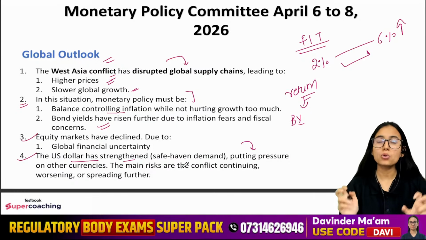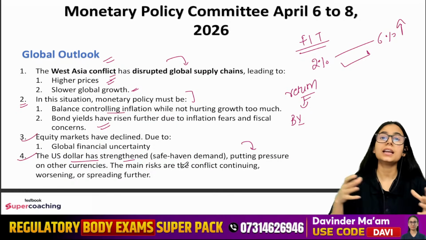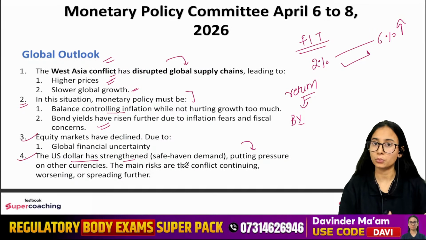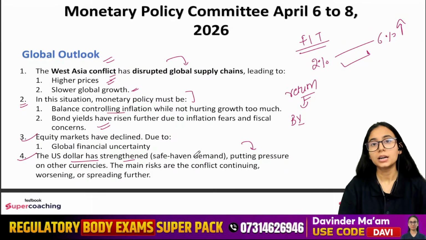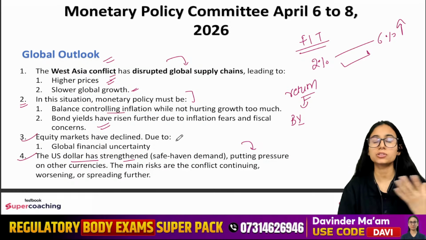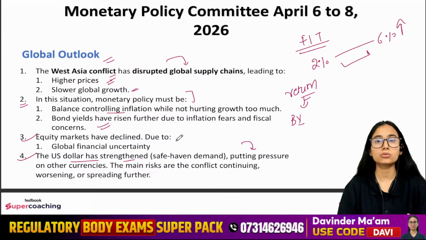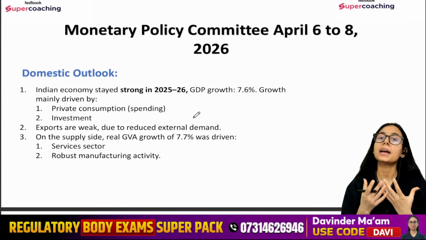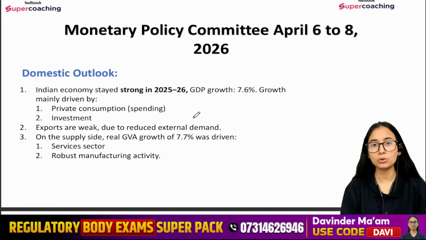So इसकी वजह से क्या हो रहा है? That why people are so uncertain कि उन्हें पता नहीं है कि कितनी देर तक ये वॉर चलेगी या फिर कितना टाइम और लगेगा to settle these things down. So this is what they are thinking about. So at a global level, because of the war, the supply chain is being affected, जिसकी वजह से inflation आ सकता है, and so on and so forth. Emerging countries like India could get hurt with this. डोमेस्टिक आउटलुक यानी कि हमारे इंडिया का आउटलुक कैसा है, नाउ वी आर गोइंग टू लुक एट दैट.